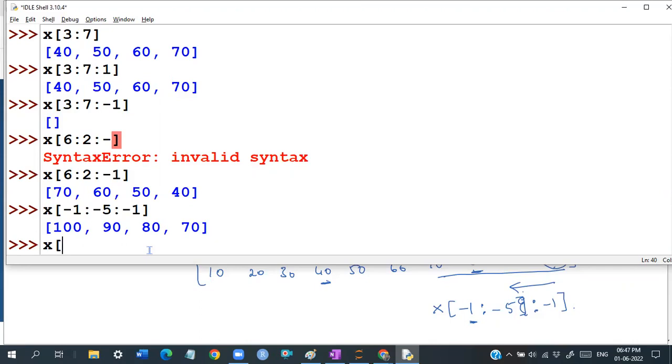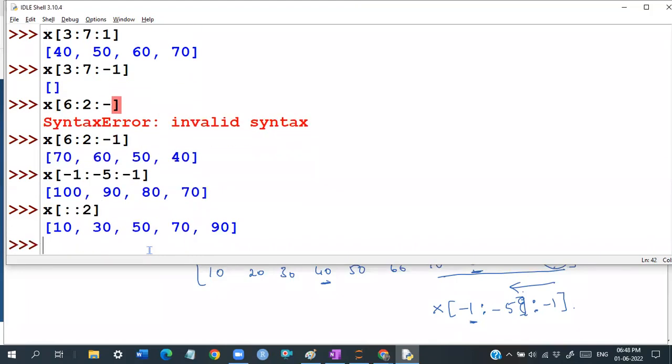For example, whenever we go for a positive index, I told you, if I don't specify the starting and ending, starting is the beginning, that is 0, and ending is the last. It is the same whenever I said -2, guys.